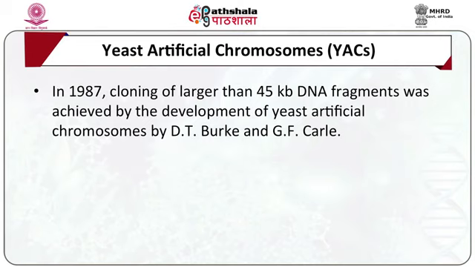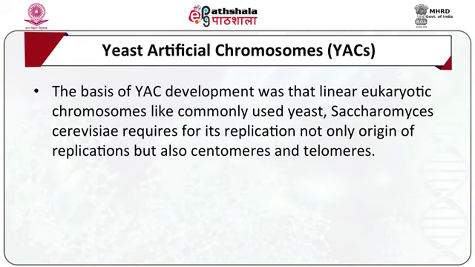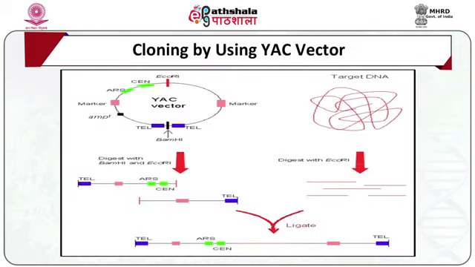Another vector is yeast artificial chromosomes, YACs. In the year 1987, cloning of DNA fragments larger than 45 kb was achieved by the development of YACs by D.T. Burke and G.F. Carle. The basis of YAC development was that linear eukaryotic chromosomes, like those of the commonly used yeast Saccharomyces cerevisiae, require for replication not only an origin of replication but also a centromere and telomeres. The centromeres are required for accurate segregation of chromosomes, and the telomeres help safeguard the integrity of the ends of these linear chromosomes.